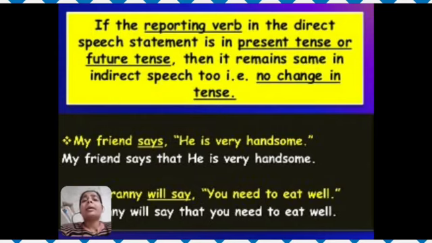Another is, my granny will say, you need to eat well. Will say, this reporting verb is in future tense. My granny will say that you need to eat well. Again, you can see that we have not changed any tense in these two sentences. Why? Because the reporting verb is in present tense and future tense respectively.